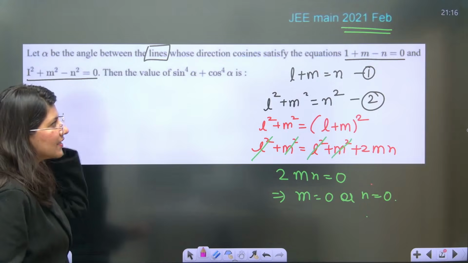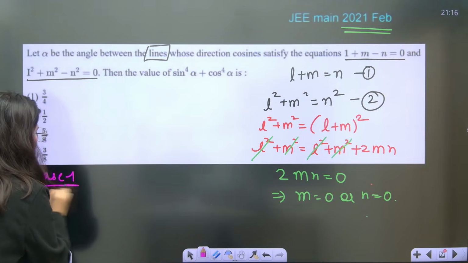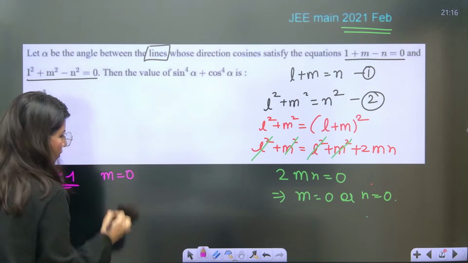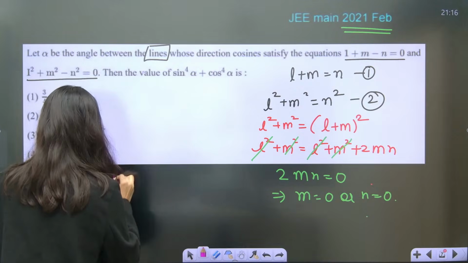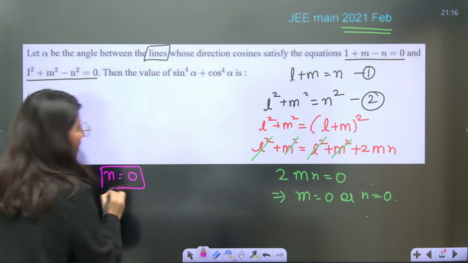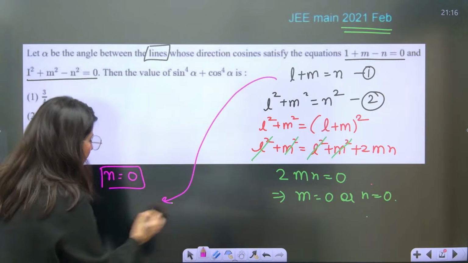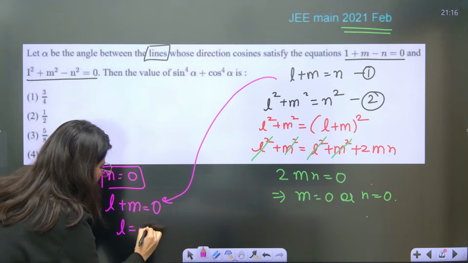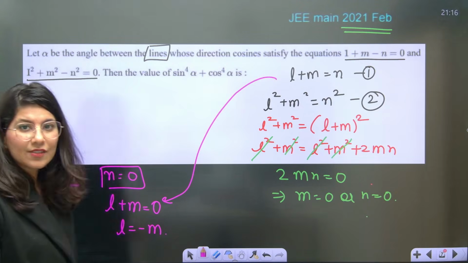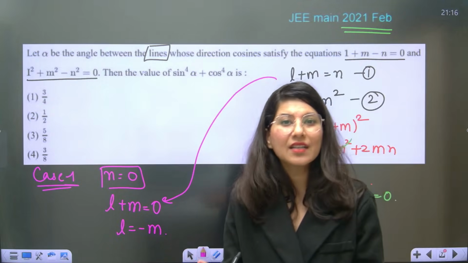Now case number 1. Let's talk about N equals 0. If your N is 0, then you know this relation, right? Then L plus M is also 0. L will be equal to minus M. Yes or no? So now you can just randomly pick the direction ratio.